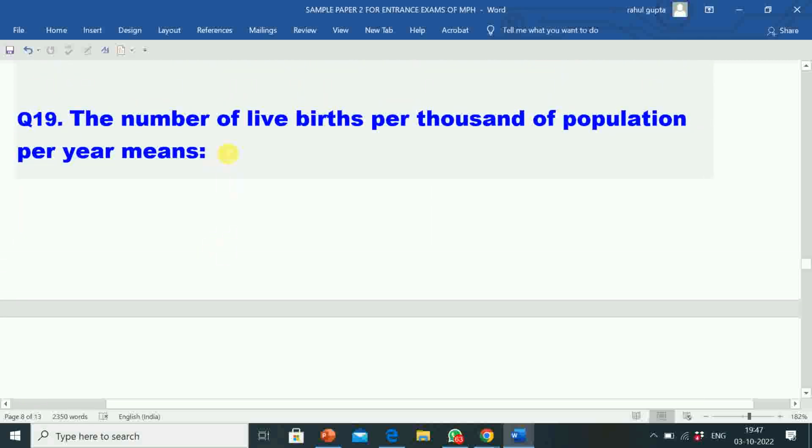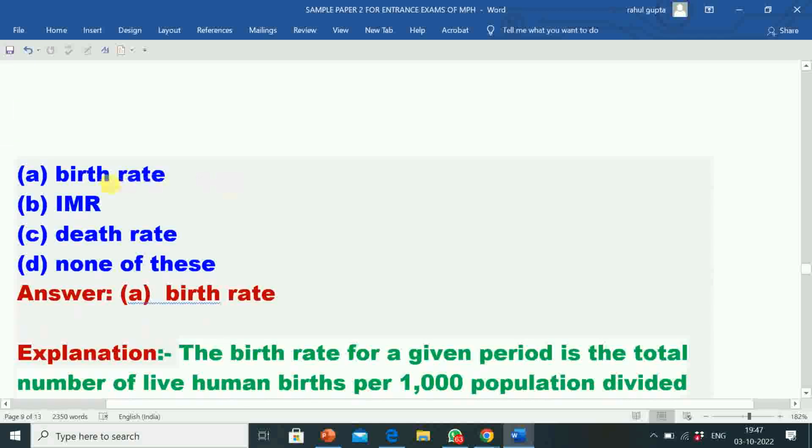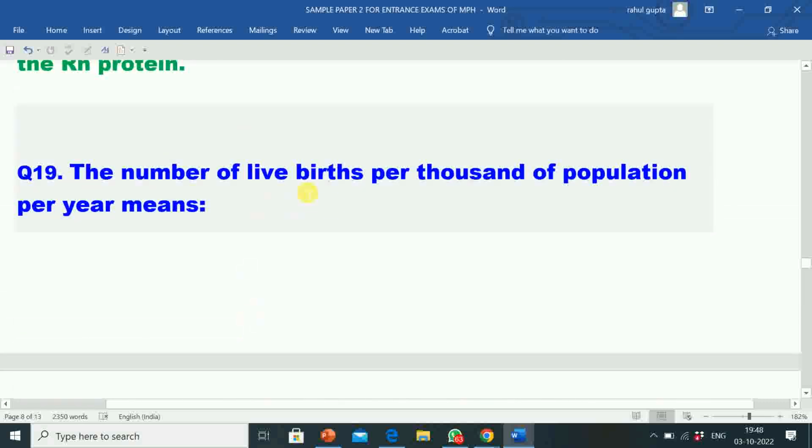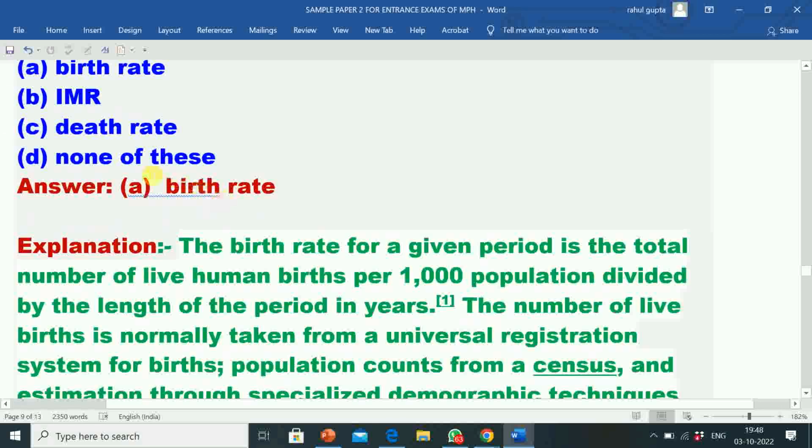Question number 19. The number of live births per thousand of population per year means option A, birth rate, option B, IMR, option C, death rate, option D, none of these. Correct answer is option A, birth rate. The number of live births per thousand of population per year means birth rate.